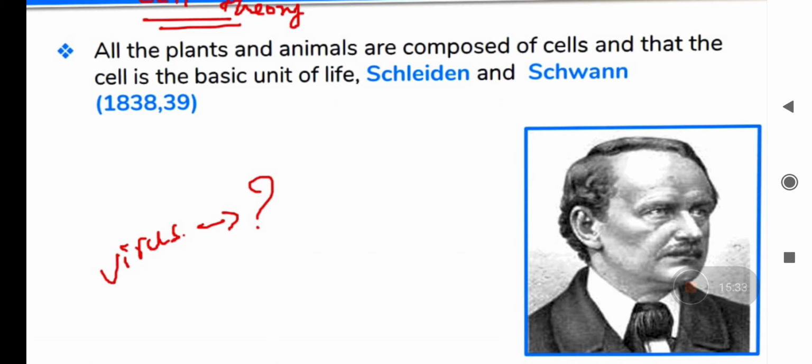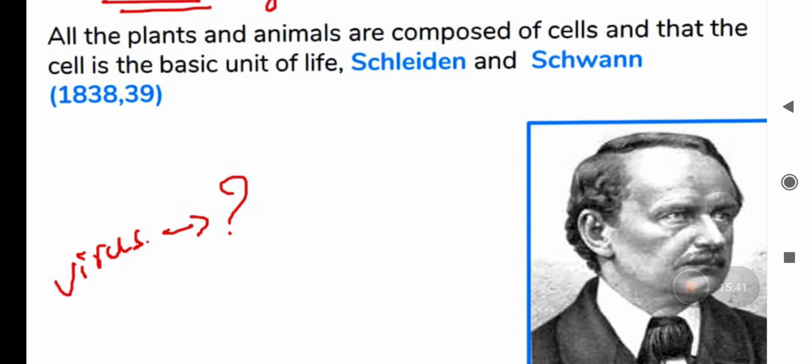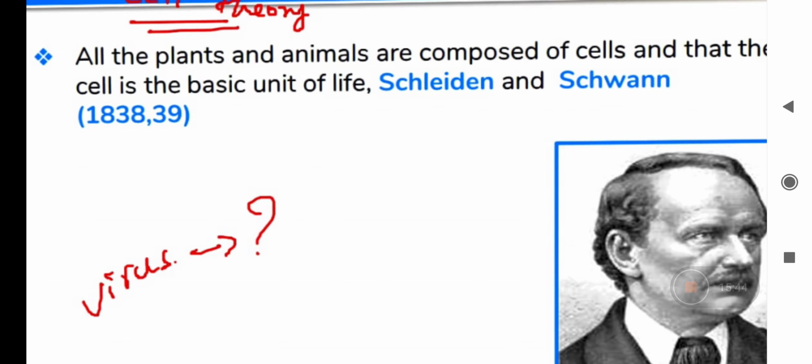All the plants and animals are composed of cells. So the cell is the basic unit of life. They proposed that the cell is the basic structural and functional unit of all living organisms. They were the first to say that all living organisms, whether plants or animals, unicellular or multicellular, are made up of cells.